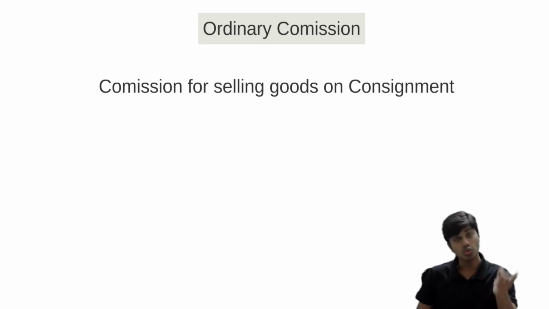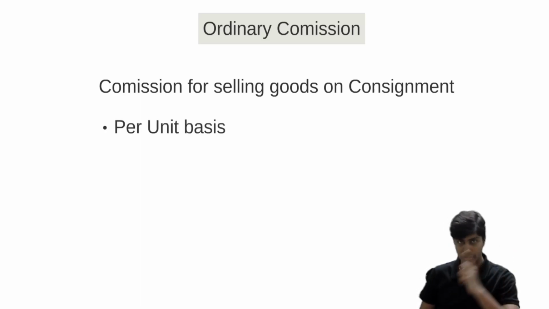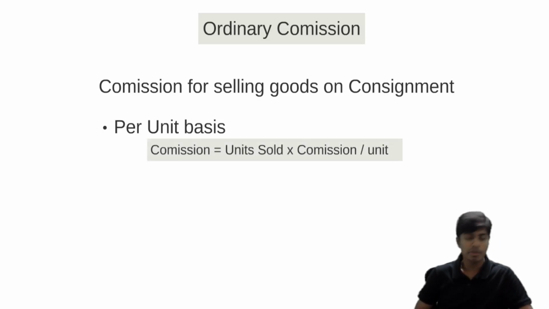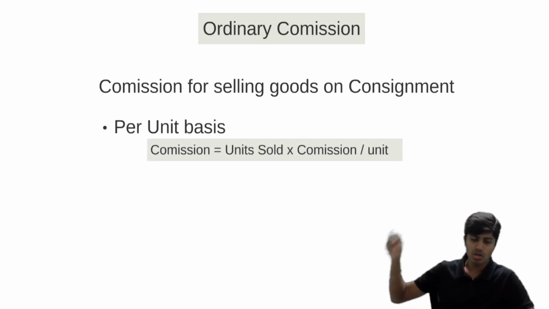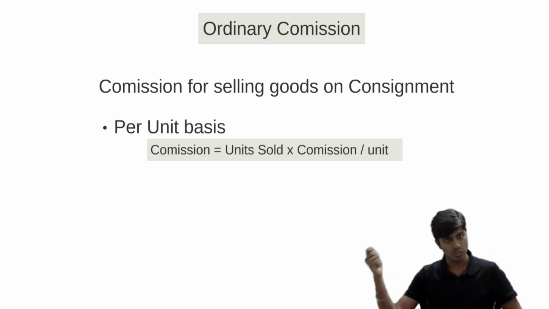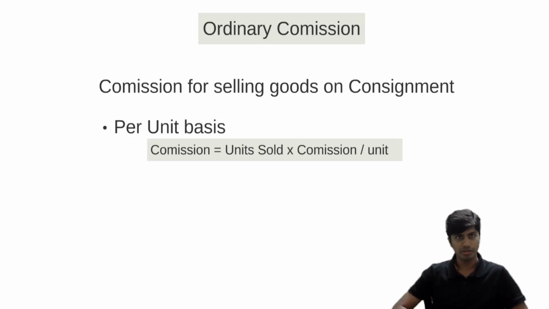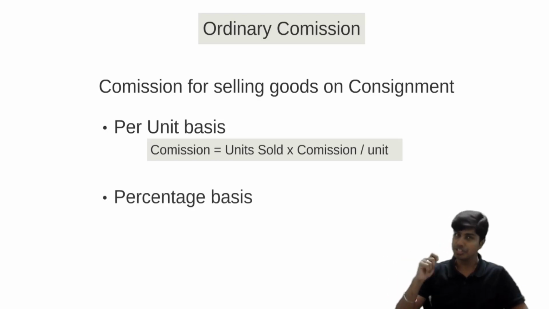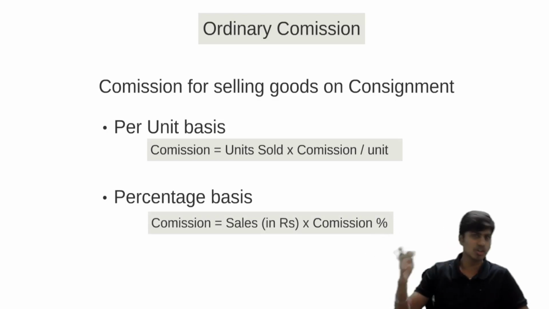It is computed for the goods sold. This can be either on a per unit basis or on a percentage basis. If it is per unit basis, commission is equal to number of units sold multiplied by commission. If it is on percentage basis, commission is equal to units sold multiplied by selling price per unit, that is, sale value of units multiplied by commission percent. Sales in rupees multiplied by commission percent. This would give me the commission. And this is how we compute ordinary commission.